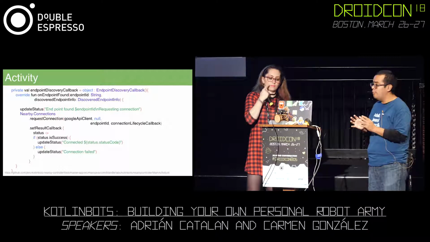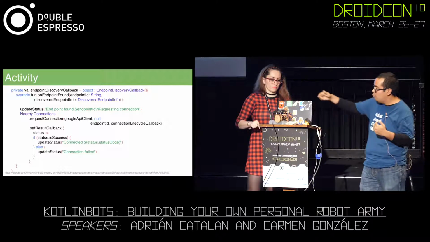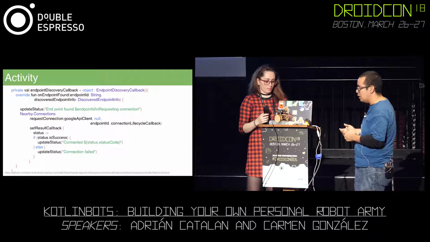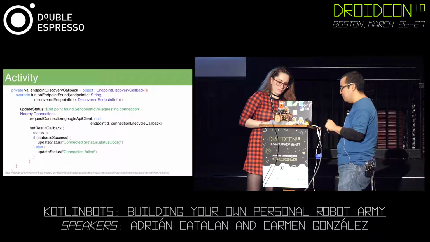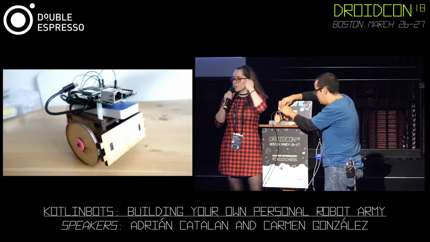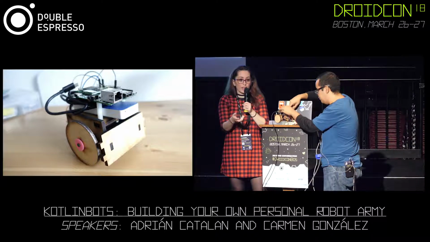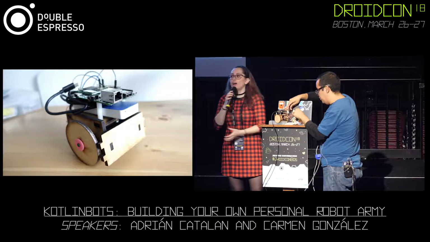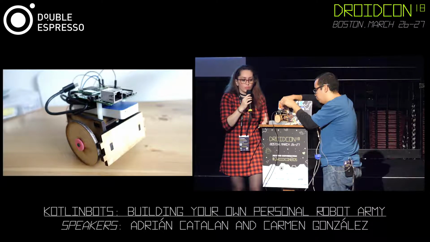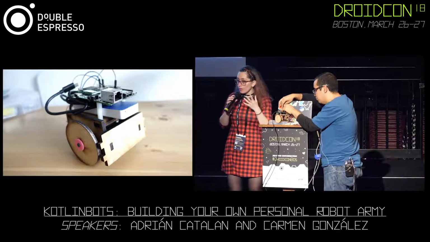So that's for the communication, for the Nearby API. Besides that, we still need to move things here. So I'm going to unplug a couple of things, and please continue. This is one of the things that is very cool about this. Remember that we told that robots are not exclusively for labs, for big labs, for big things that we need a lot of budget to build. This SumoBot is around $35 that you can get.